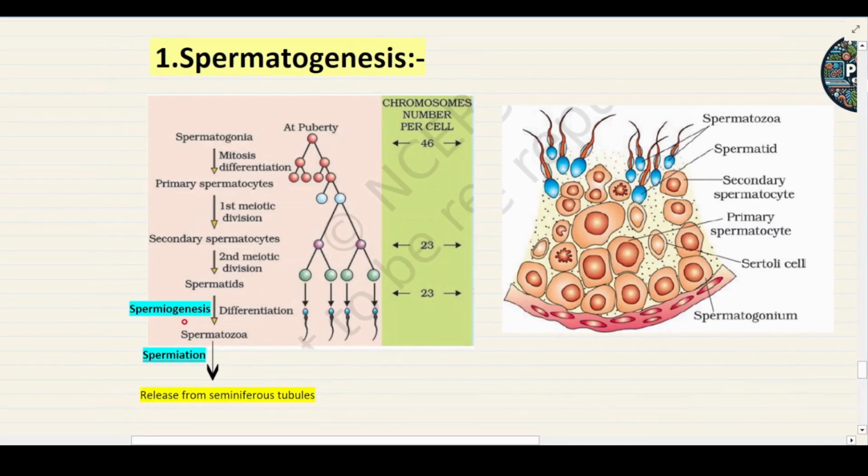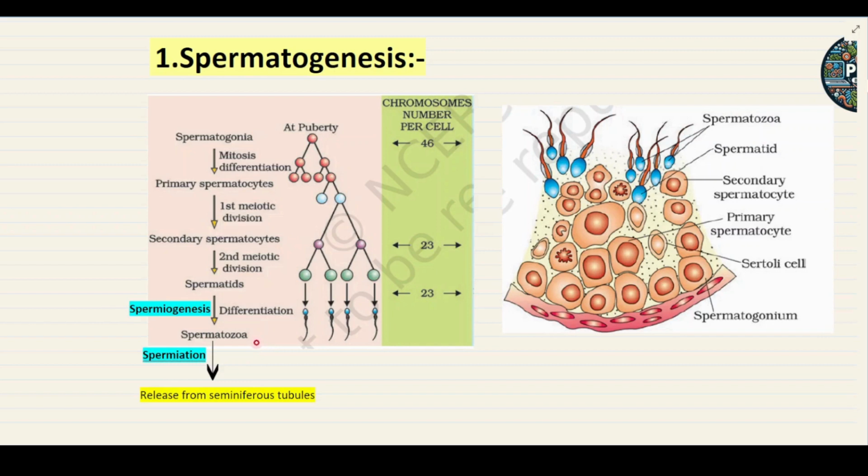Okay, so this is important. Spermiogenesis is the process of the formation of the spermatozoa or sperm from the spermatid. That process is called spermiogenesis.